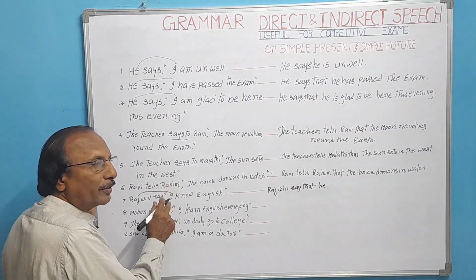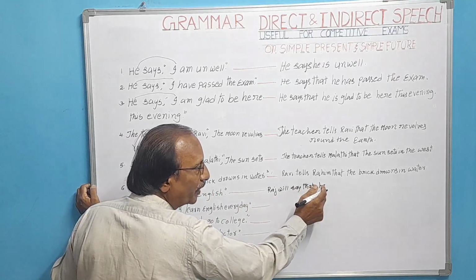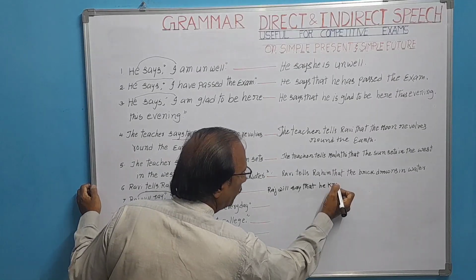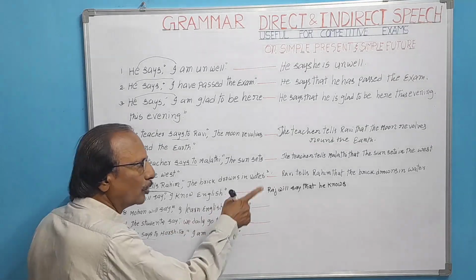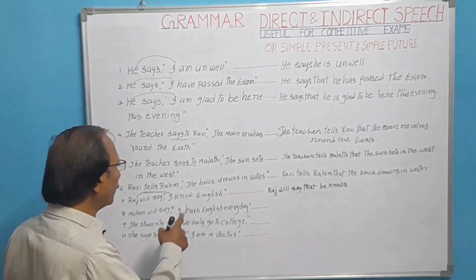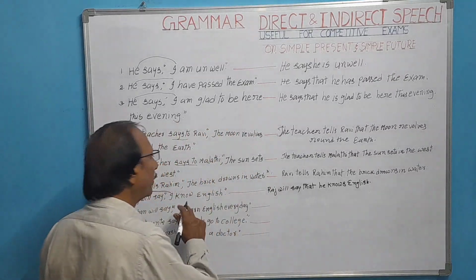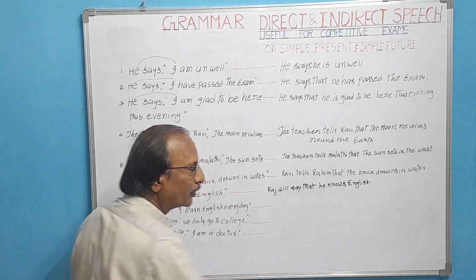I know, I first person, plain verb. Here he, third person. Here plain verb is know, knows. K-N-O-W-S, knows. It is changed into third person singular. He knows English. So in this way we have written Raj will say I know English. Raj will say that he knows English.